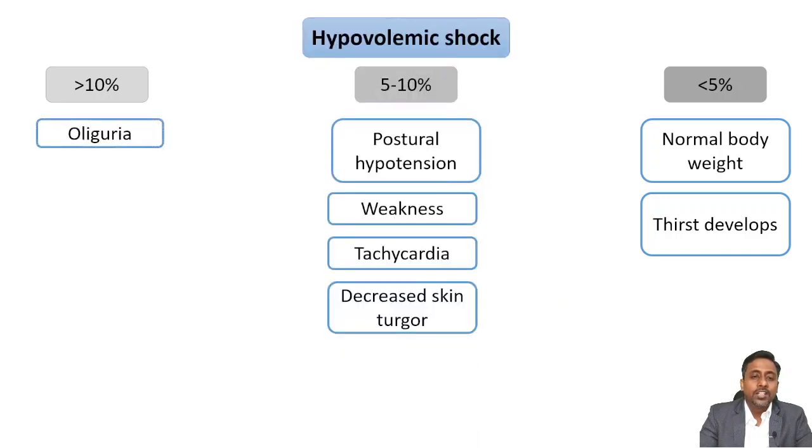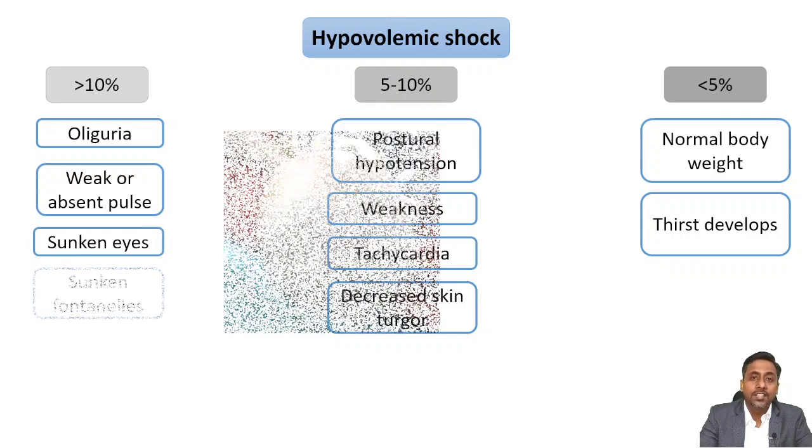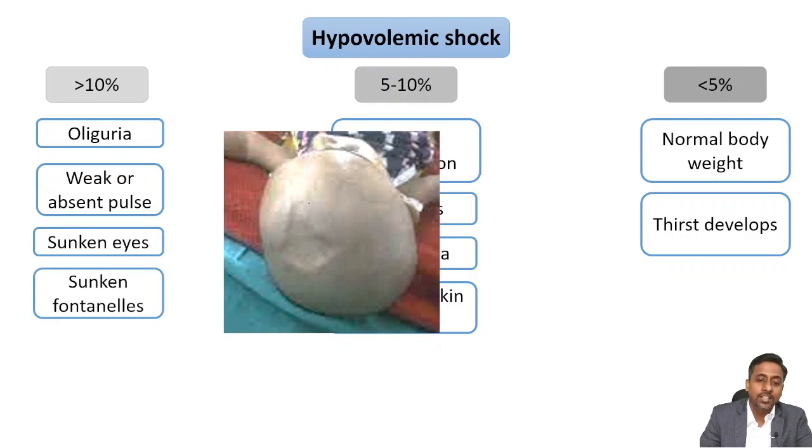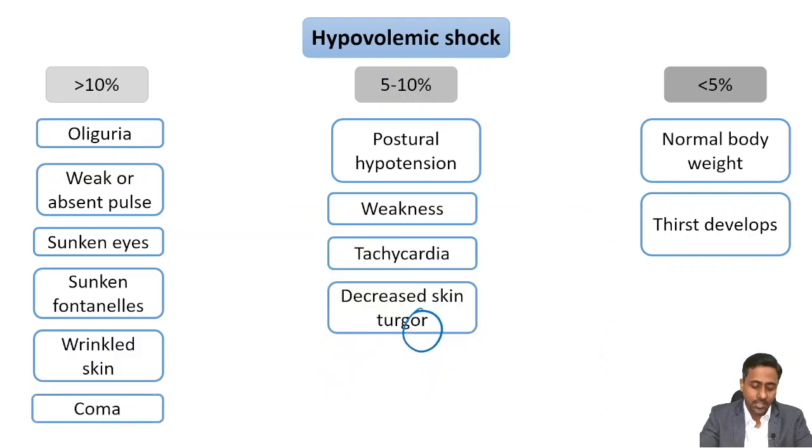And if it is more than 10%, what we can see: oliguria, weak or absent pulse, sunken eyes, and in case of infant, we can see sunken fontanelles, as you can see in this image. Okay, and also we can see wrinkled skin, and then somnolence or coma can be seen. So these are the findings which we can see in case of hypovolemic shock of different concentration of loss of volume.